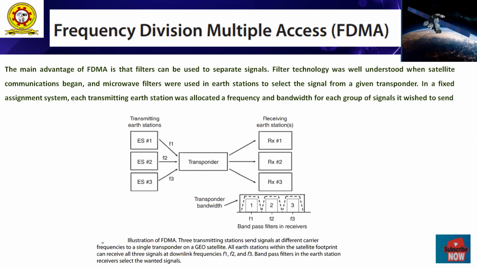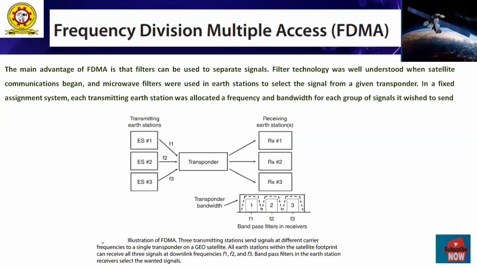All earth stations within this satellite can receive the signals on downlink frequencies. Suppose we call these downlink frequencies F1, F2, F3. All these frequencies are limited or bounded by a band pass filter, which simply allows a limited bandwidth.